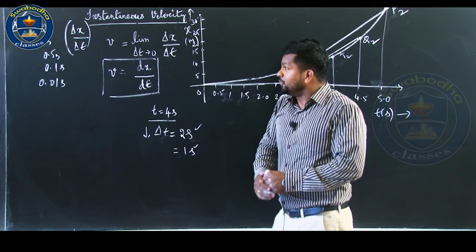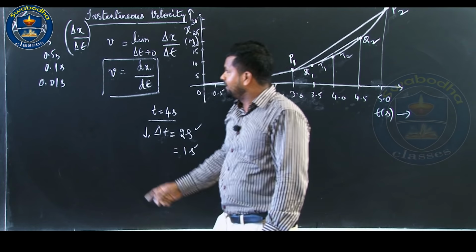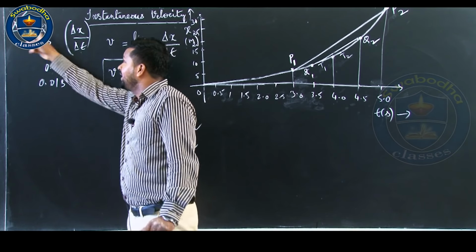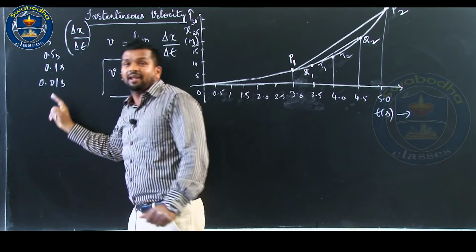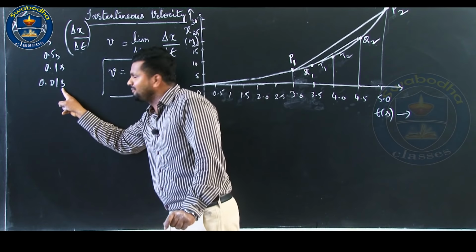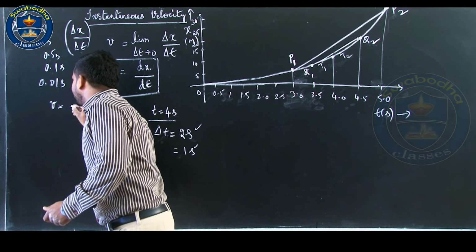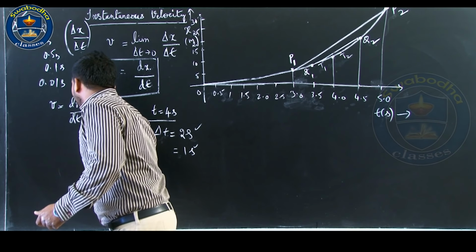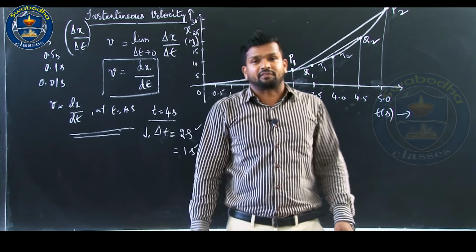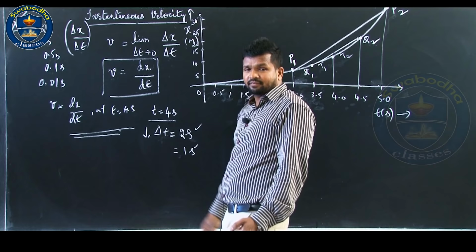In that table, you are going to see in the last column that delta x by delta t approaches a limiting value, some value in meter per second, when delta t becomes smaller and smaller. And that limiting value in the last column, when the time interval becomes very, very small, will be the instantaneous velocity, that is dx by dt at t equal to 4 second. This is how the limiting process can be understood using the numerical method. Okay. So, this is the graphical method.